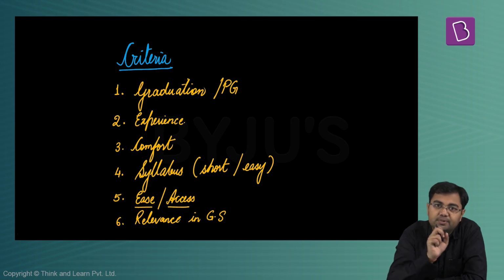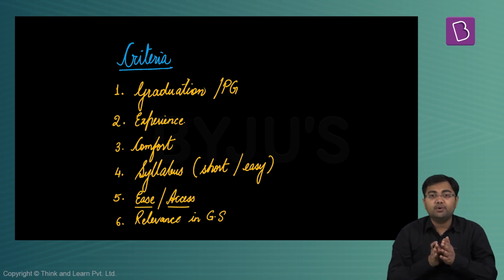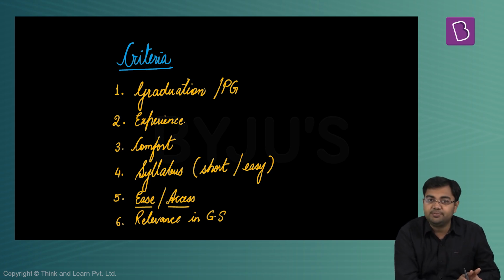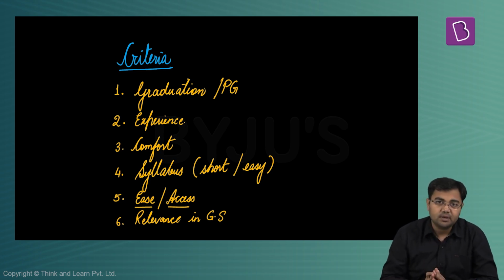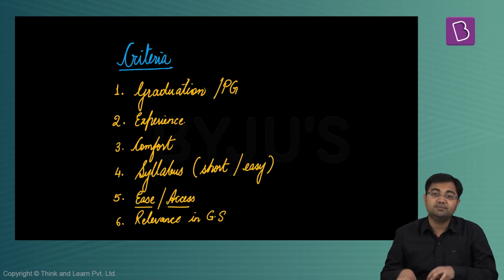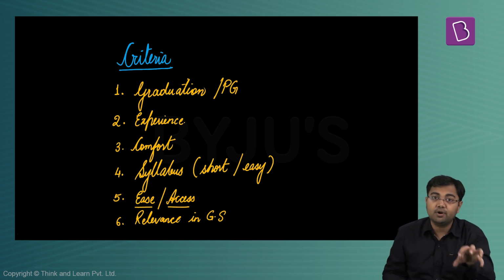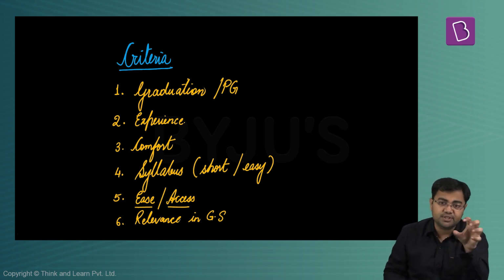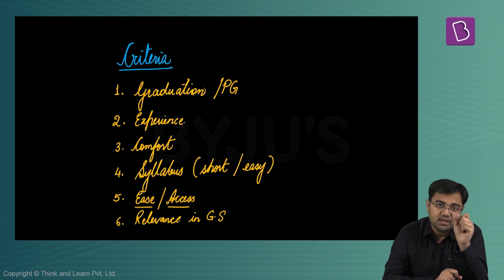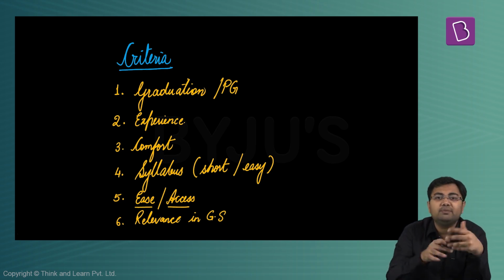In this case, you are able to cover a part of your general studies paper through your optional subject. For example, sociology, geography, history, economics, public administration, political science and international relations. These optional subjects have been seen to have relevance in your general studies papers, either 1, 2, 3 or 4 or a mix of them.